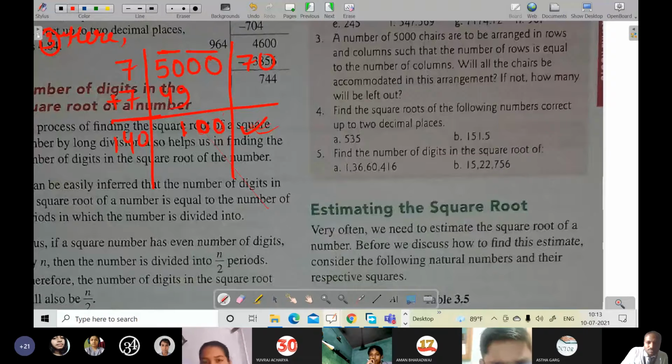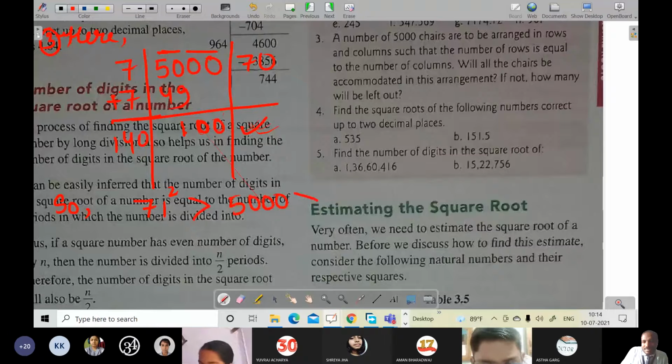So, this 71 square is greater than 5000, and 70 square is smaller than 5000.